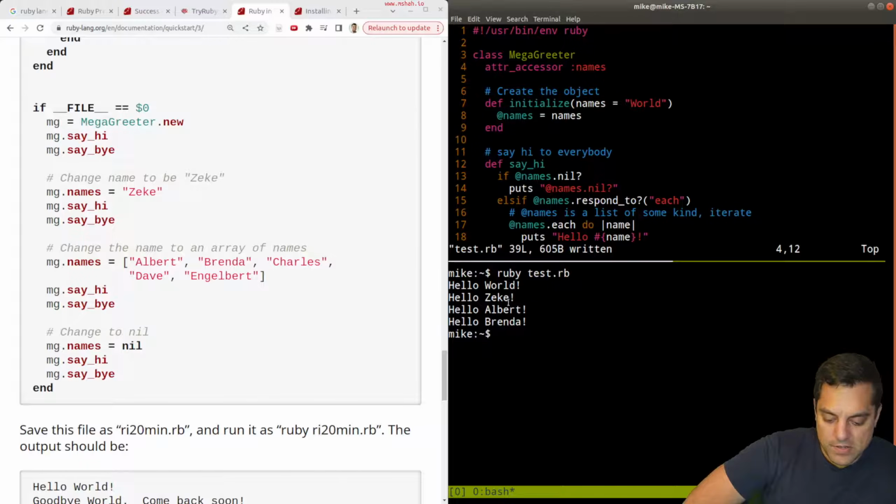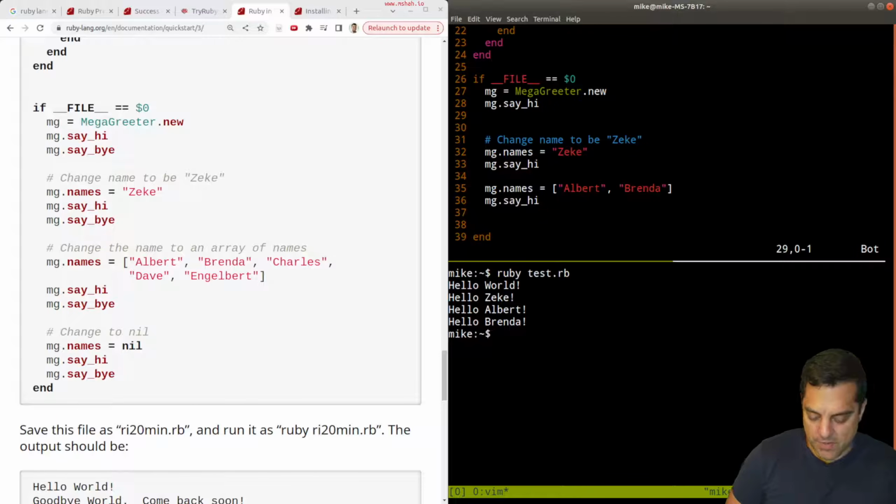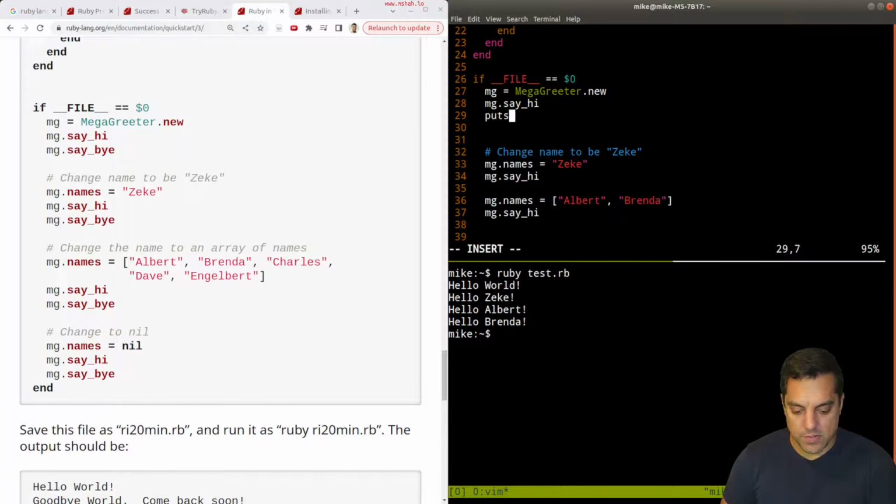And that is some built-in thing here. Okay, hello world, hello Zeke, hello Brenda. Okay, let's put a little empty string or something between these, from what we learned here. Let's put puts a new line here, maybe something like that.